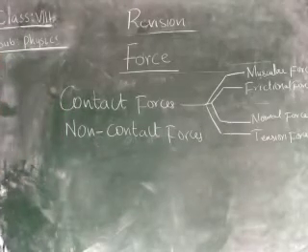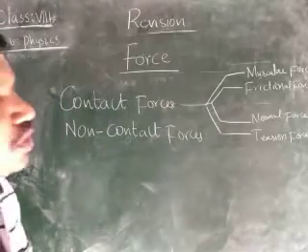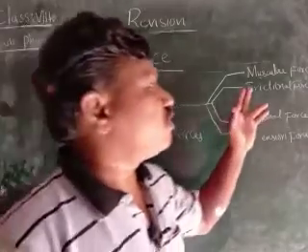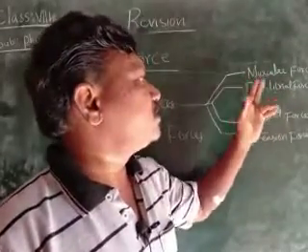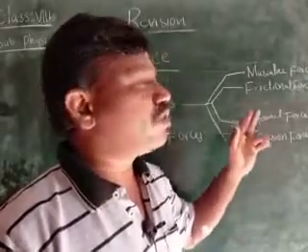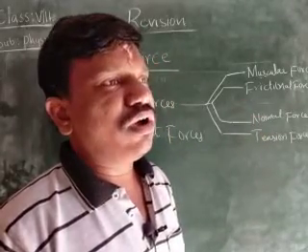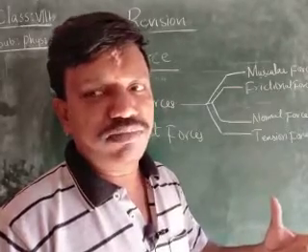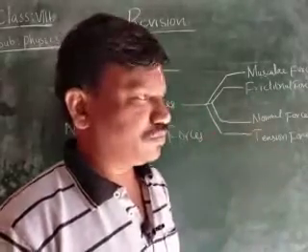That is the muscular force, frictional force, normal force, and tension force. Muscular force is the force which is exerted by the muscles. Frictional force is the force which is exerted by friction, that is, the opposing force of the relative motion of an object is called a frictional force.